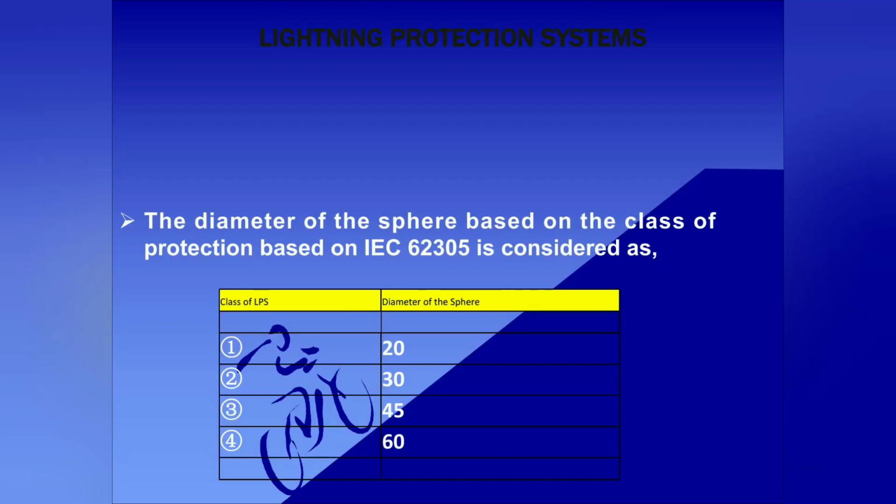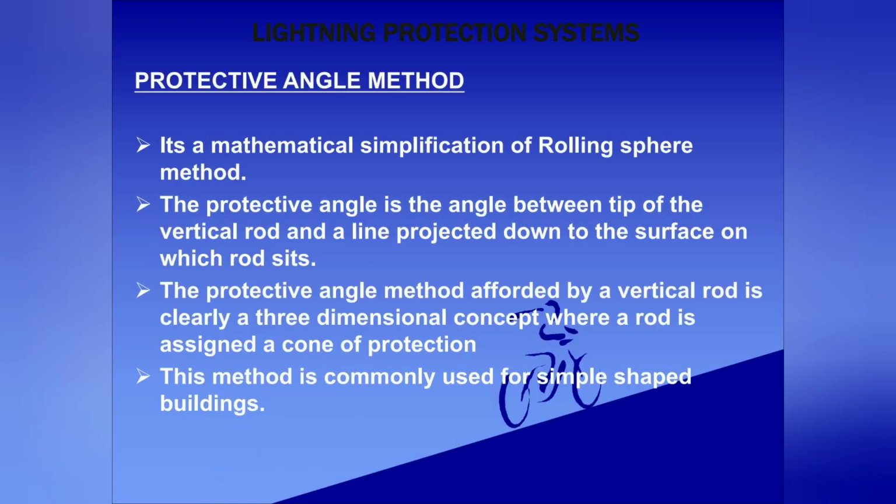Now you can see the diameter of the sphere based on the class of protection according to IEC 62305. For level 1 protection, the diameter of the sphere needs to be 20 meters, for level 2 protection the diameter is 30 meters, for level 3 protection the diameter is 45 meters, and for level 4 protection the diameter is 60 meters. And now comes the protective angle method.